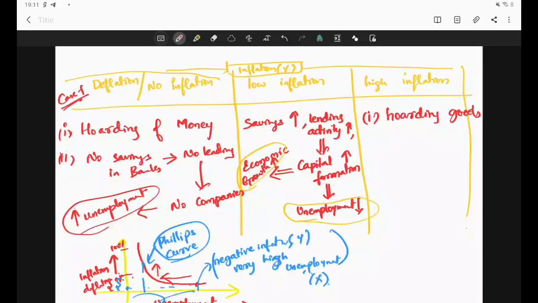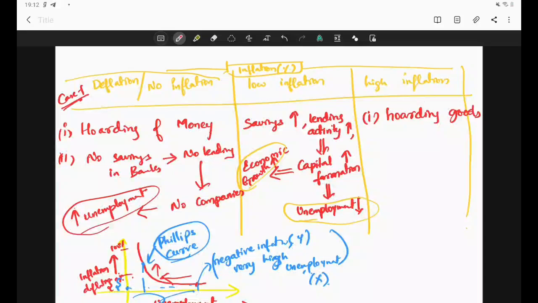200 rupees. What you will do is, even if you need only 1 liter of petrol today, you will buy 2 liters of petrol. That is basically you are buying for the future also. You'll just buy and keep it with yourself, so that you can use it in future, because anyway in future the rates are going to increase and you have to spend more for the same amount of goods, which you don't want. So you know that when there is high inflation in the economy, you cannot purchase goods later. That will be more costly. What you will do, you'll basically purchase it now itself and hoard it, keep it in your home, so that you can use it in the future.